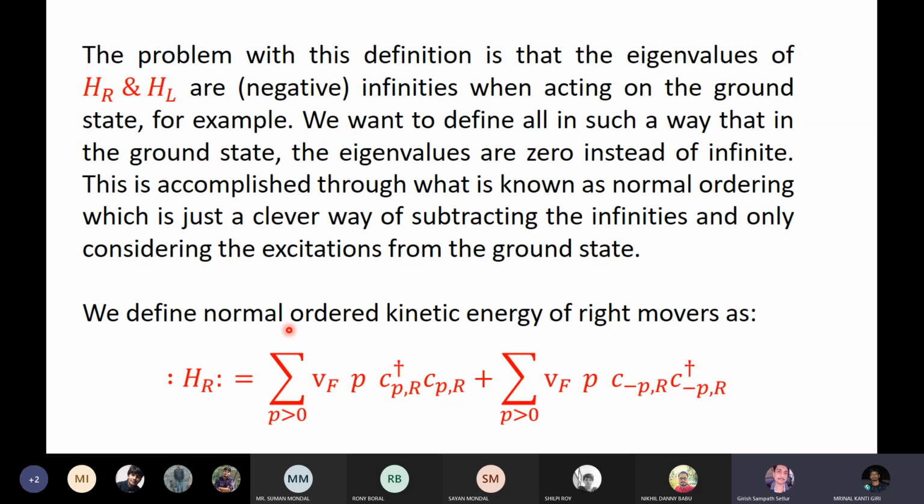But here in this term, what is the momentum? p greater than 0. Positive. So if you act this on the ground state, you get 0. Whereas here I'm creating a what?